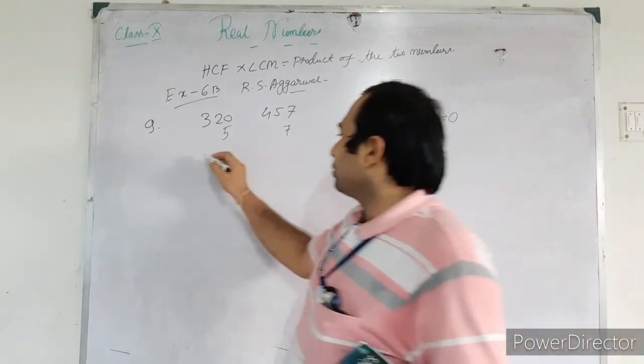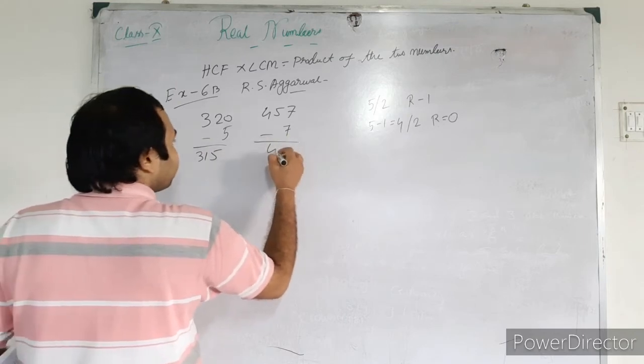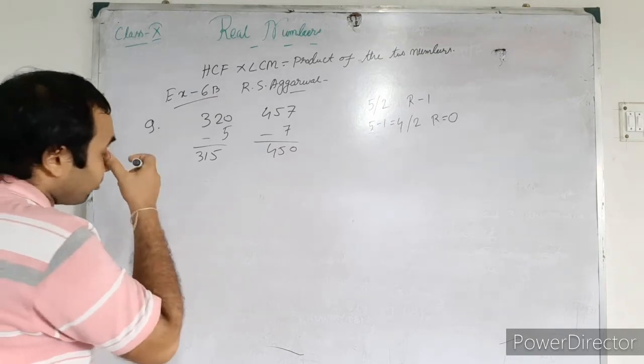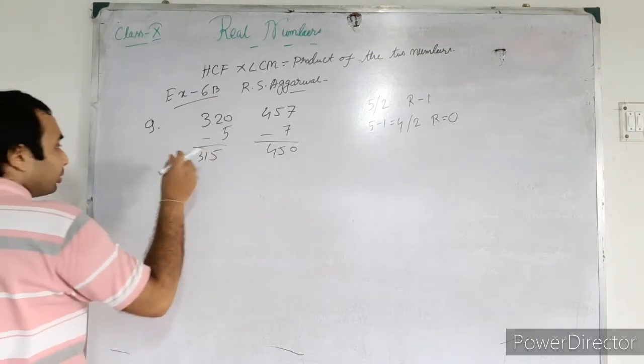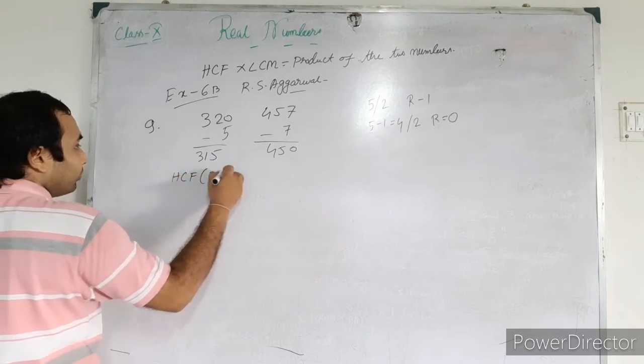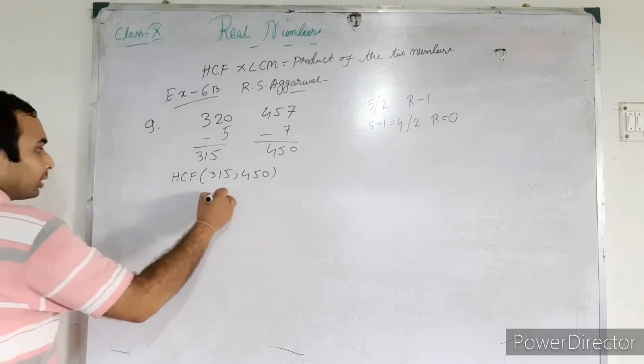So here we are getting 315 and 450. Now here it is written, find the largest number. So the largest number that will divide those two is the HCF of 315 and 450. Just find this one.